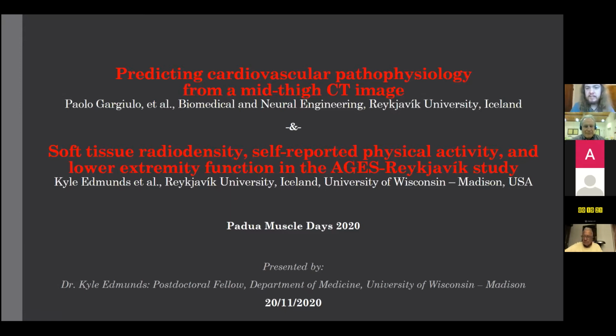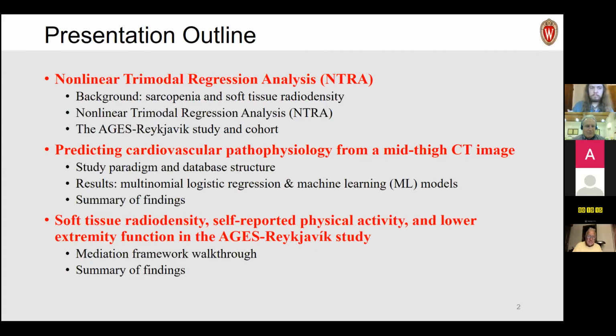These two studies are nice to talk about in tandem, as they both are based on our fundamental field of study here on nonlinear trimodal regression analysis and sarcopenia. The first of these two studies, we recently published in Nature Scientific Reports at the beginning of this year. And the second one is under review in the same journal and hopefully should be published by the end of the year, but we'll see how things go.